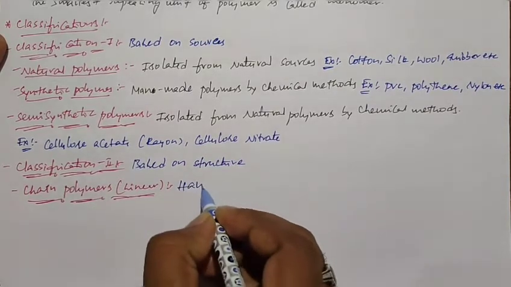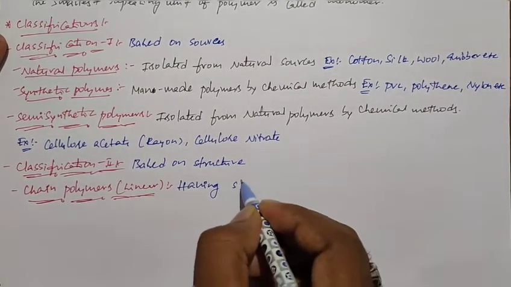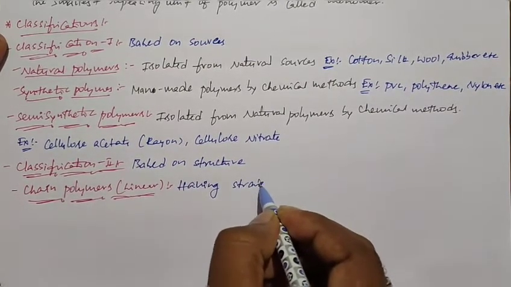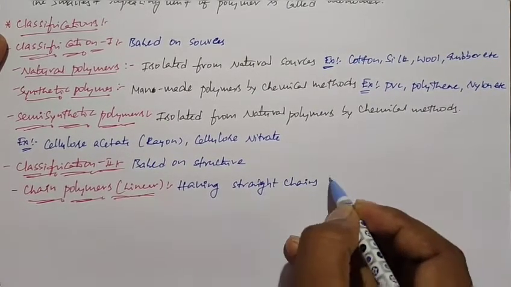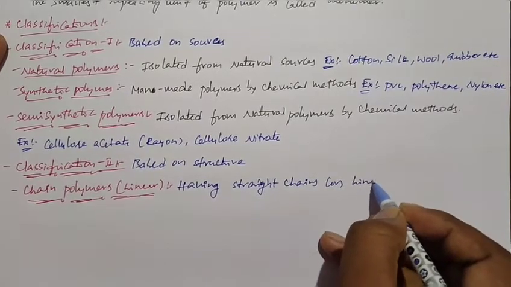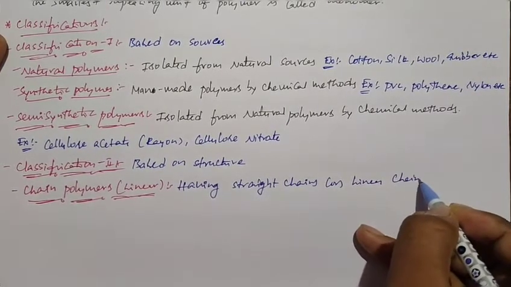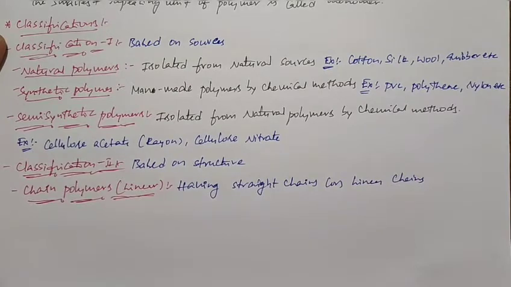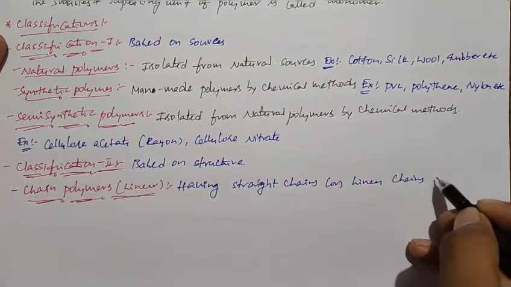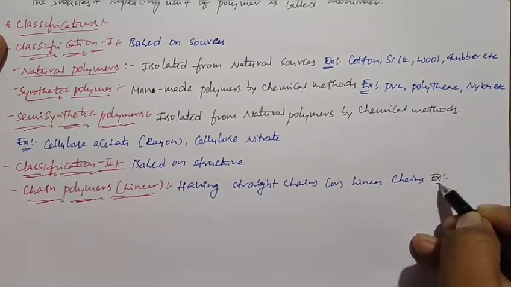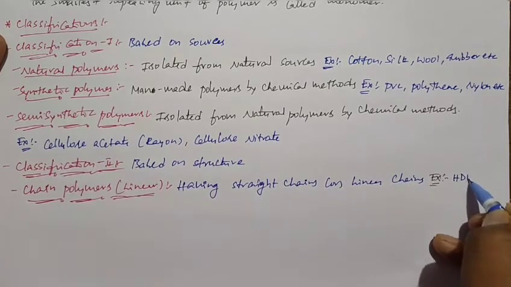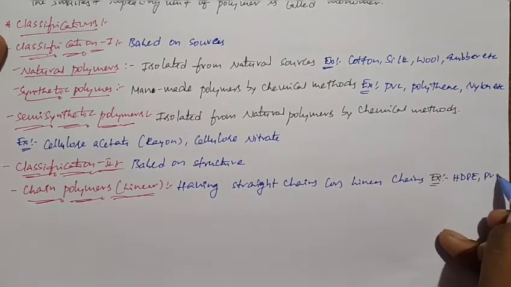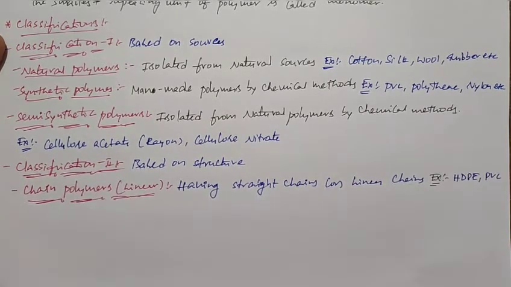An example for chain polymers is HDPE, high density polyethylene, and PVC.